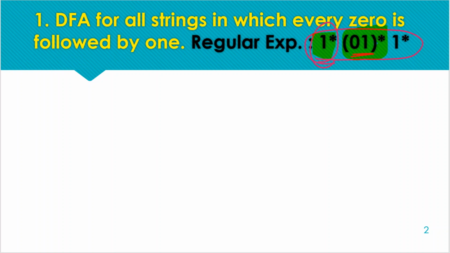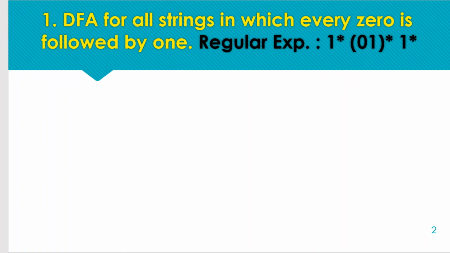Next, even after that pattern, any number of ones are acceptable. That's why we have 1 star after the expression also. So we can have the string in any order, but after every 0 we must receive at least one 1.